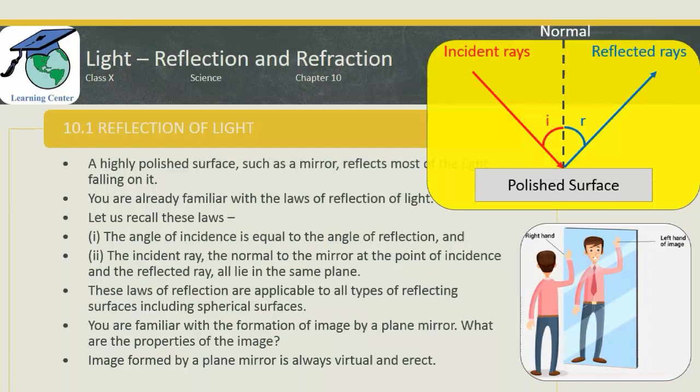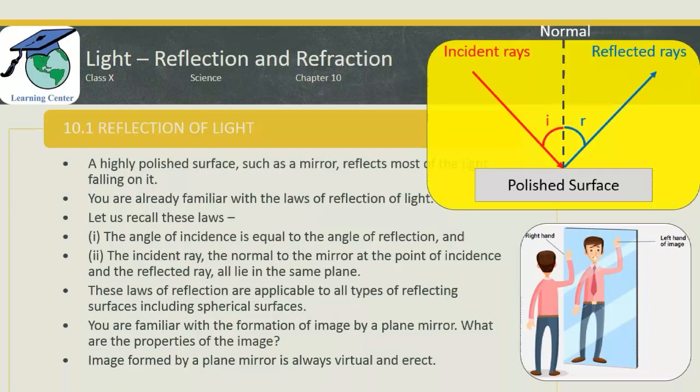That means what you can see if you are standing in front of a plane mirror, you can see your head aligned with your head. It is not inverted. That means your head is not aligned with your toe and your toe is not aligned with your head. That means the image is not upside down. There are conditions where the image is inverted. That means it is upside down. Again, we will see this when we are learning the ray diagram. The ray diagrams are very important and we need to learn and need to draw the ray diagrams in this chapter. This was the first property of the image formed by a plane mirror.